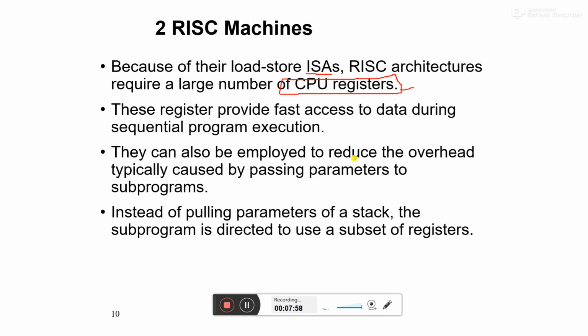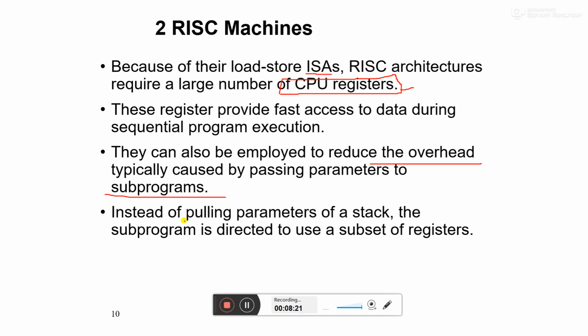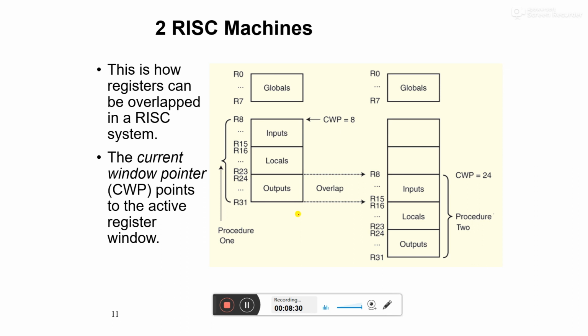They can also be employed to reduce the overhead typically caused by passing parameters to subprograms. So that kind of overhead is also tackled in RISC type architectures. Instead of pushing parameters on a stack, the subprogram is directed to use a subset of the registers. So there are subsets of registers as well.